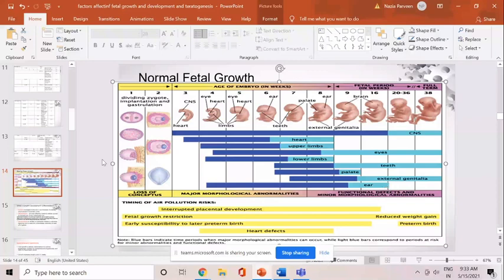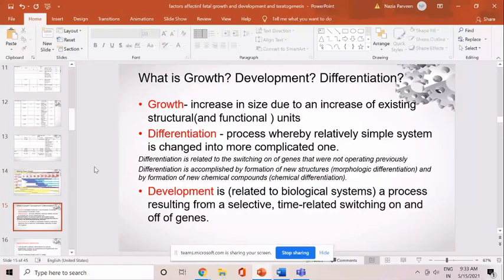Now come to the various terminologies: what do you understand by growth, differentiation, development. It is nothing new. All of you know what is growth. It is the increase in size due to an increase of the existing functional units. What is differentiation? Differentiation is a particular specialization where a relatively simple system gets changed into a complicated one. Like we talk about during the growth of the fetus, initially there are totipotent cells, then later on they get differentiated into the various ectodermal, endodermal, mesodermal origin cells, and consecutively they form their systems.